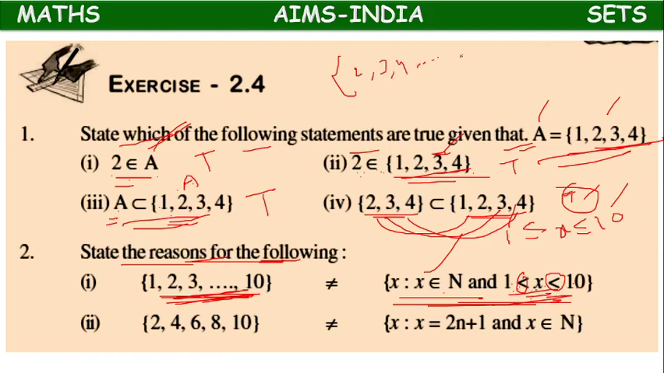2, 3, 4 up to 9. So here this set is 1 to 10, and this set is 2 to 9. So both of them are not equal.